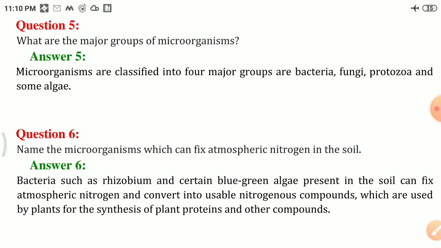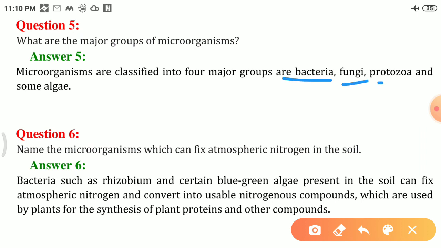Question number 5 is, what are the major groups of microorganisms? Here we know that the major groups of microorganisms are bacteria, fungi, protozoa and algae. Including this, virus is also the connecting link between the living and non-living. So that is also a microorganism, but major groups of microorganisms we are considering 4 groups: bacteria, fungi, protozoa and algae.